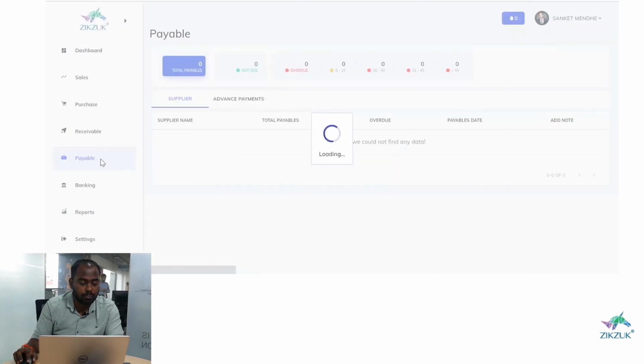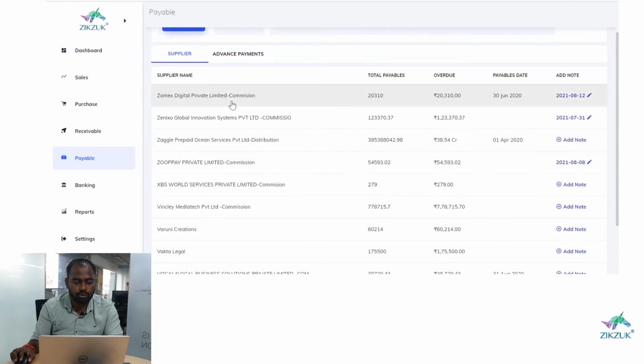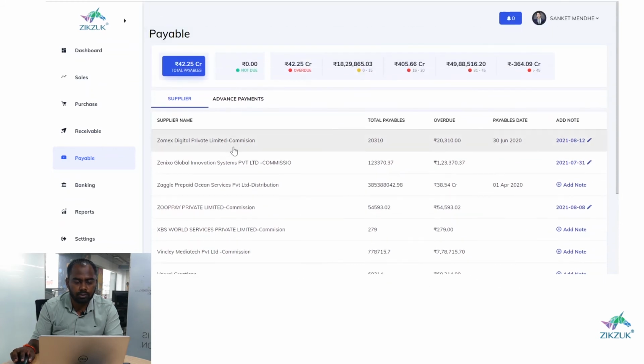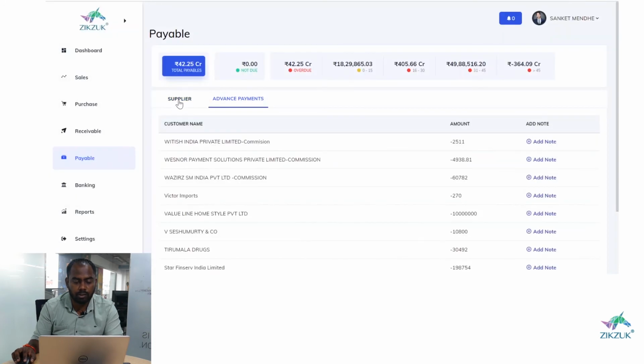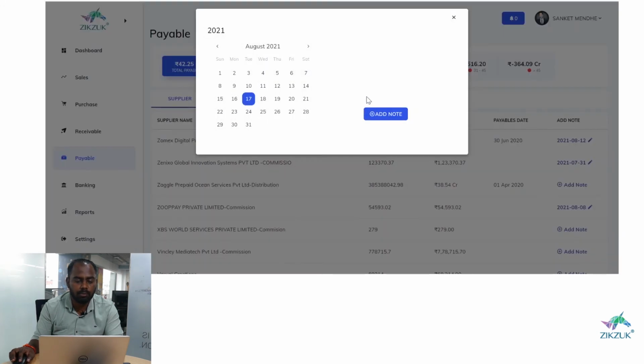Now I will brief you about the payables. So here you can see the payables. This is your overall payables, and we have divided the payables into two parts where you can see not due and overdue. We have done the aging analysis of the overdue part. You can see your supplier wise payables. You will also get the advance payment you have made to your supplier. And in the supplier wise payables, you can analyze the total payables, overdue, payables date, and you can also add a note in the payables as well.